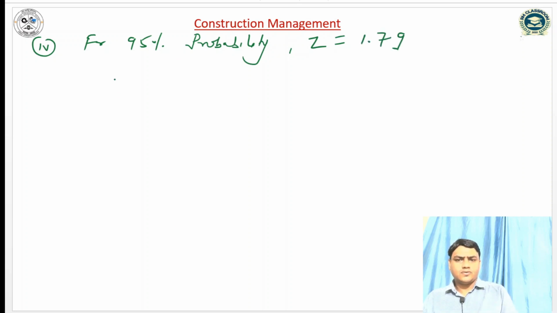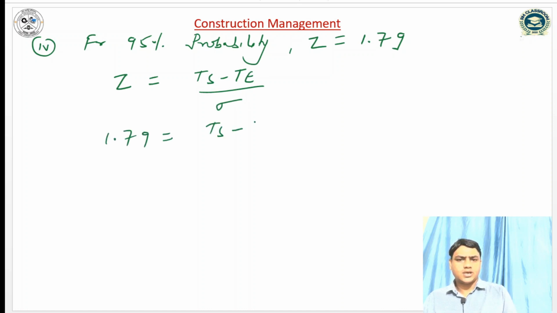1.79. So once again, Z is equal to (TS minus TE) divided by sigma. So 1.79 is equal to TS minus the expected time, 37 weeks, divided by 4.07.